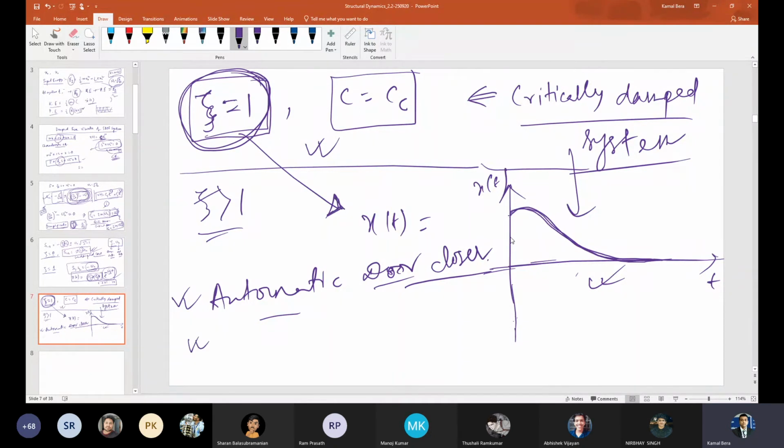Any other example, maybe the gun, right? Large guns the army uses. It should not bounce back, so it should not recoil. That's why for the gun there also a critical damping is there. Okay, we are diverting. Now comes zeta equal to 1, now zeta greater than 1, and then we will last discuss zeta less than 1, right? That is our actual, most of the physical systems that we are considering.